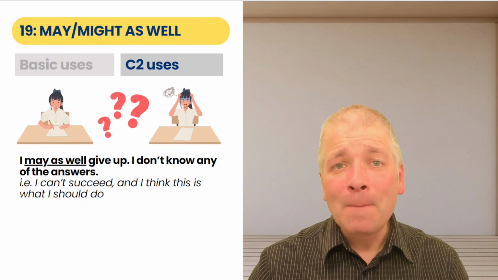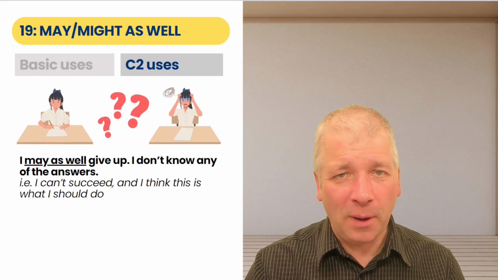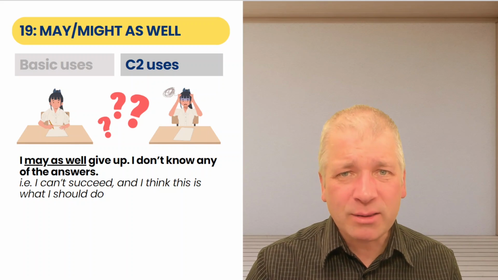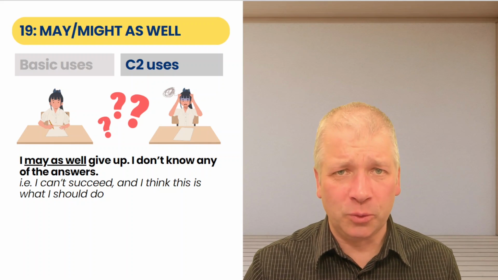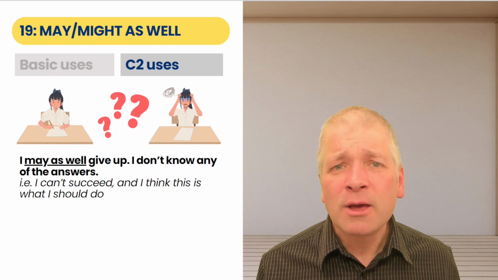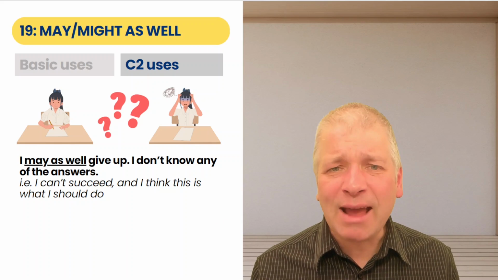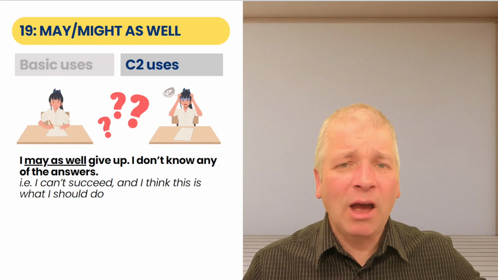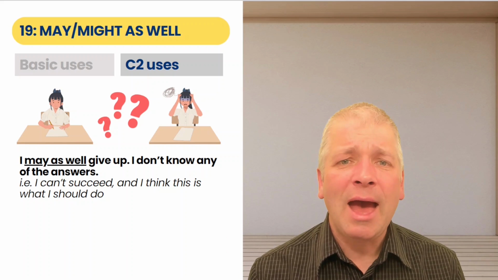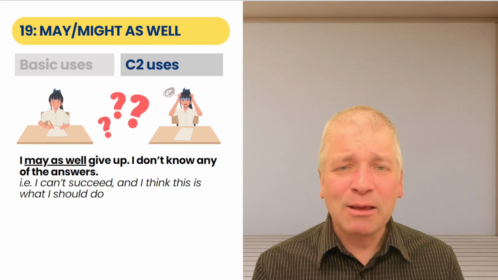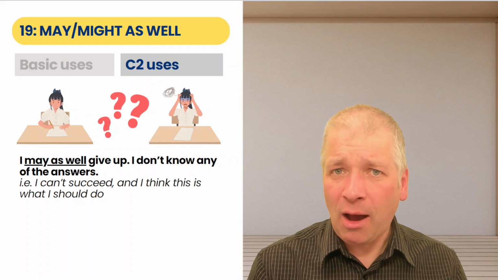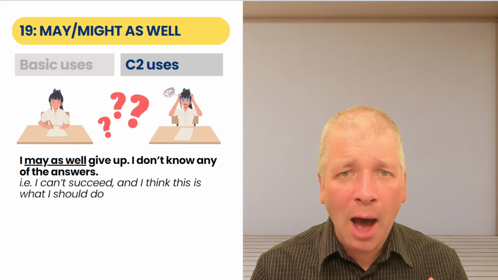And here, may as well or might as well means I can't succeed and I think this is what I should do. So we say this when we are in a more negative situation. We come to the end of something and we think, this is what I should do next because I'm failing.